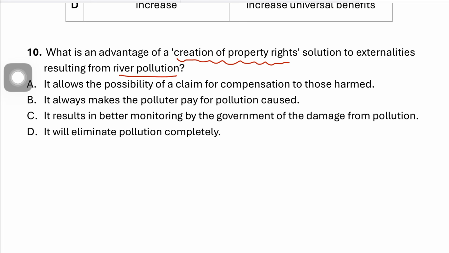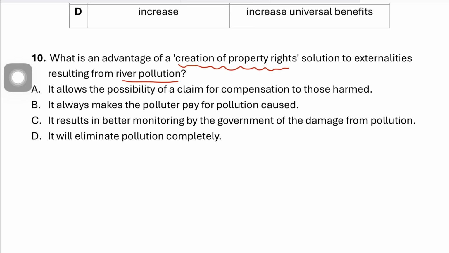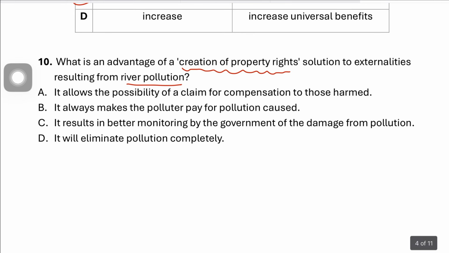It does not always make the polluter pay. Legal enforcement could be difficult, and negotiating this could be very difficult as well. So option B is incorrect. It's not the best possible answer because it says it always makes the polluter pay.